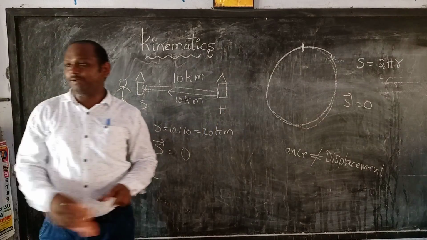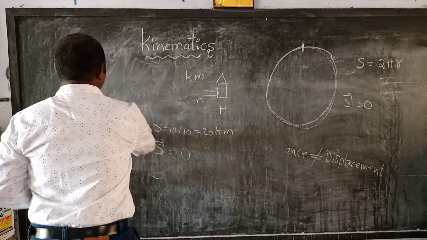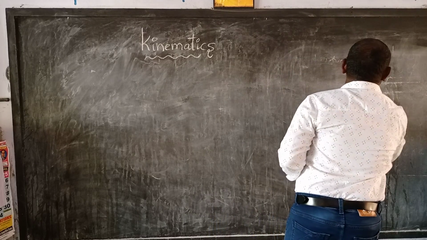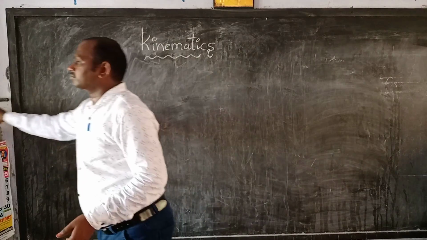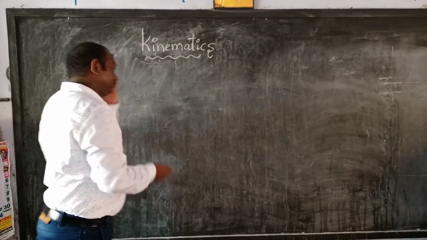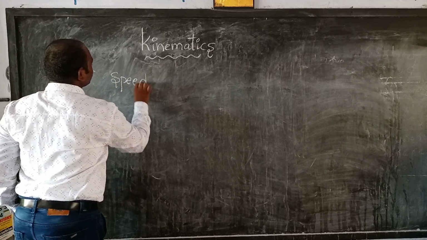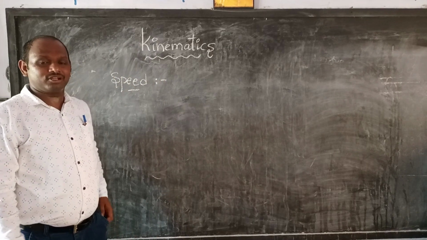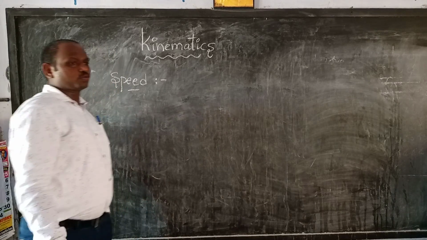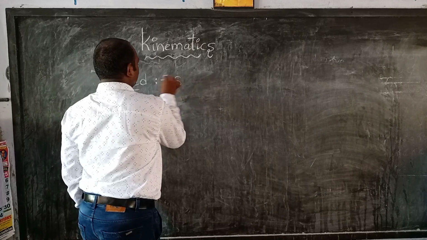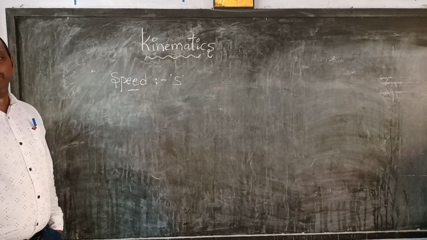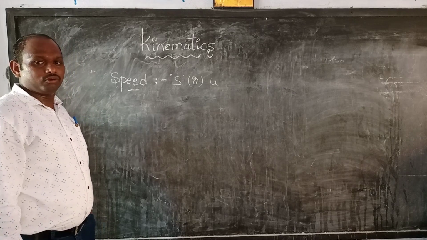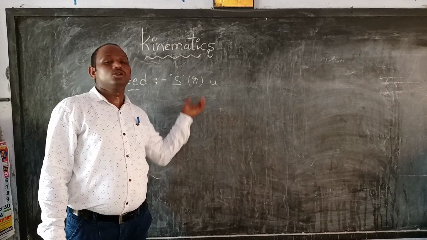Okay, now next I will explain speed. The letter used for speed is S, and sometimes we use S, U or V for speed.